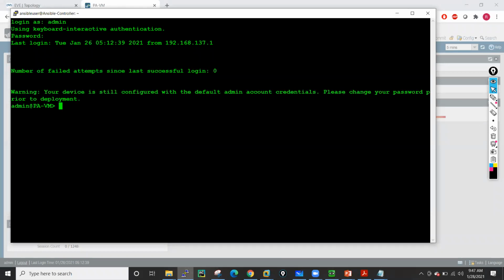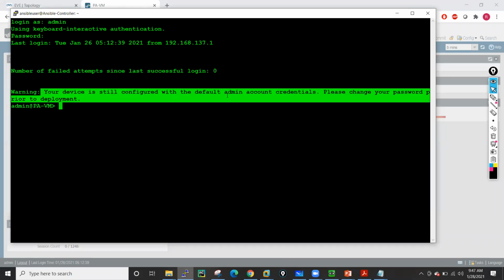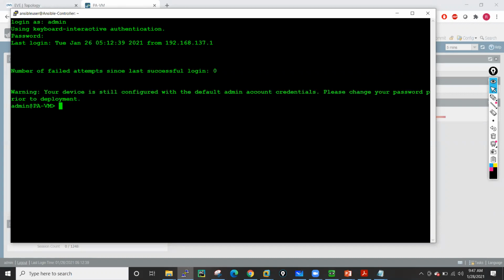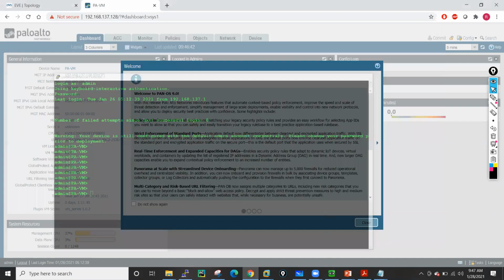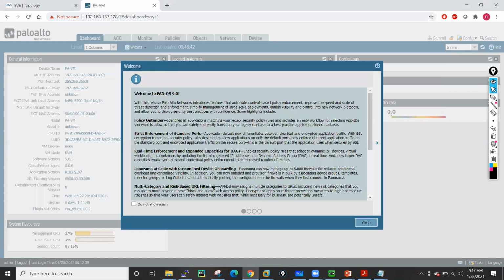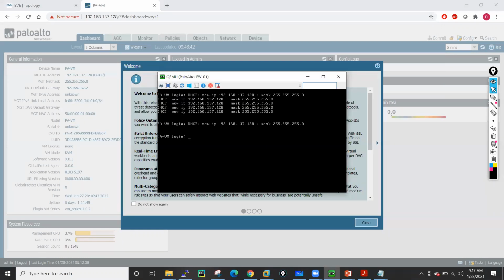see, it is giving me one warning: you have still configured your password with the default password only. So it gives a warning to change your password, and you will get the SSH access of your firewall. Also, when you log in by console cable, you will get the same kind of prompt. Console access is like this. You can log in here, and you have logged in.